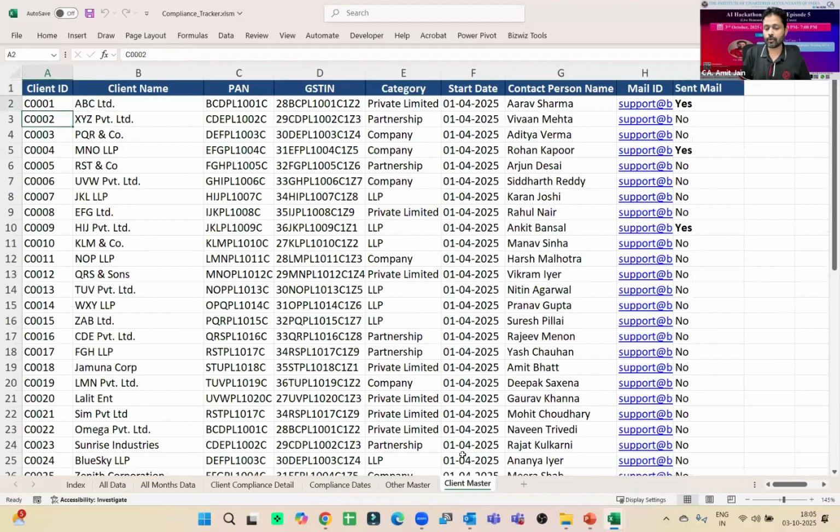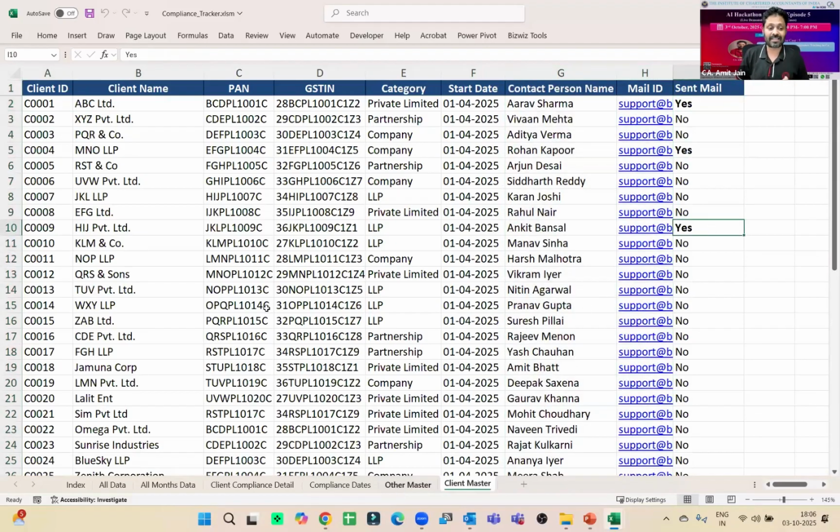Here is one sheet where you have the client master, where I need to maintain the list of all the clients, including mail ID and contact person name. It is important to provide this here. Why? If I need to send a reminder to this client, I should have the mail ID, and wherever I say yes, the reminder will go only to those people where I have mentioned yes.